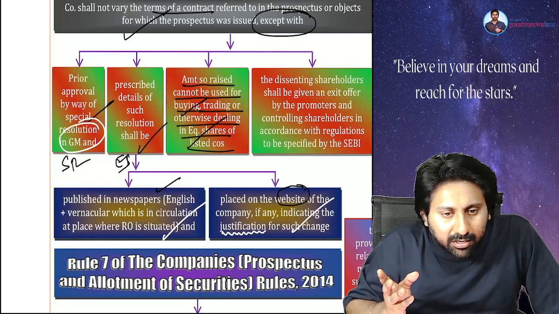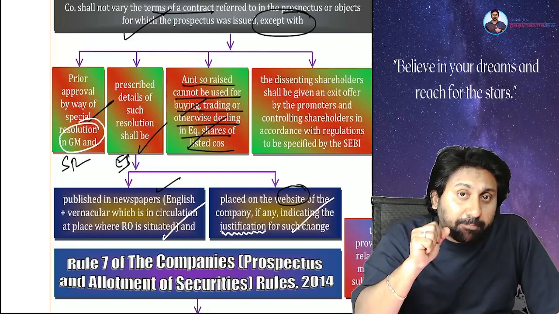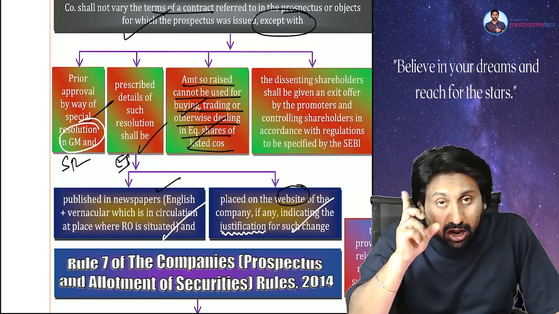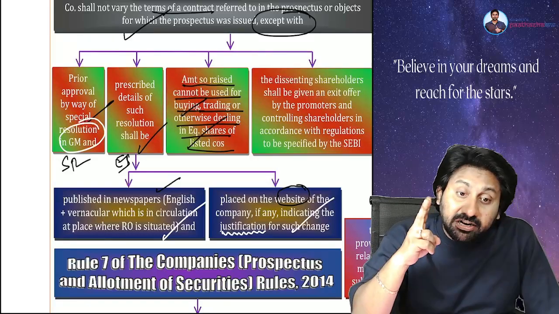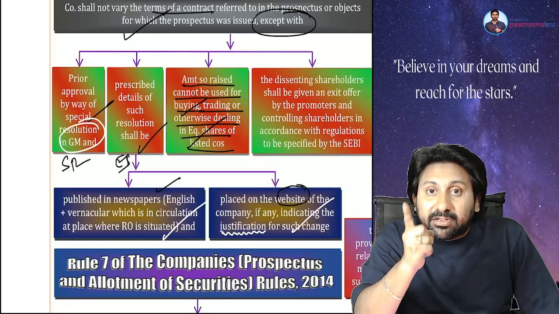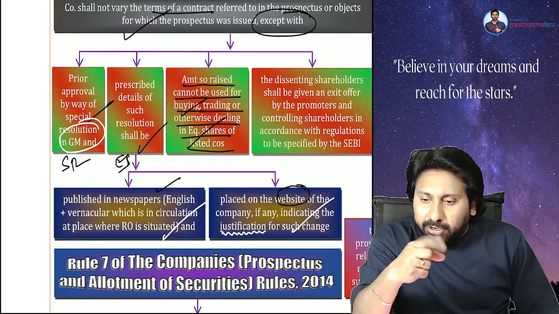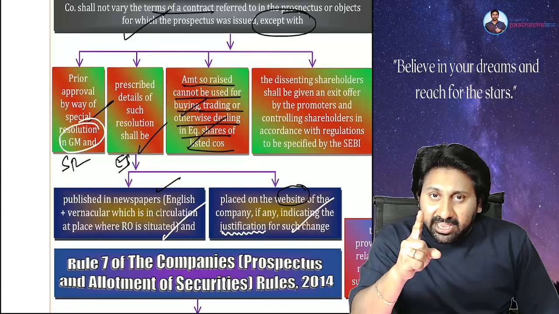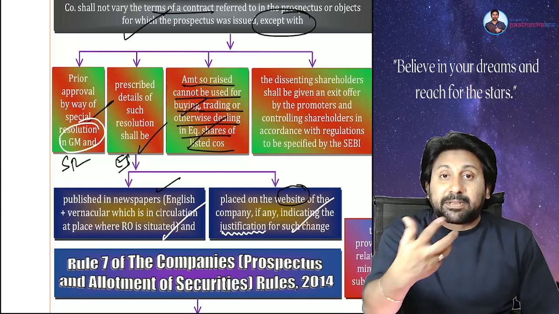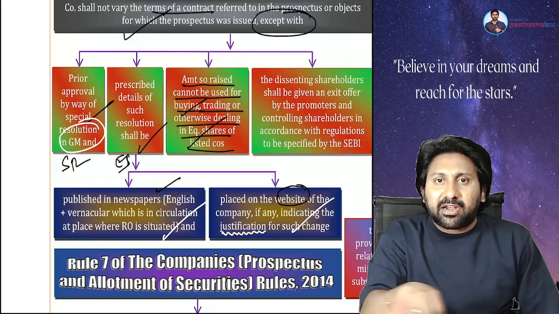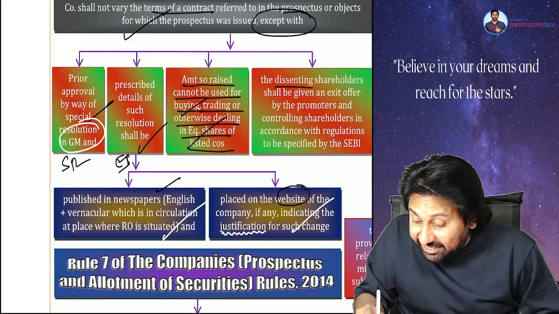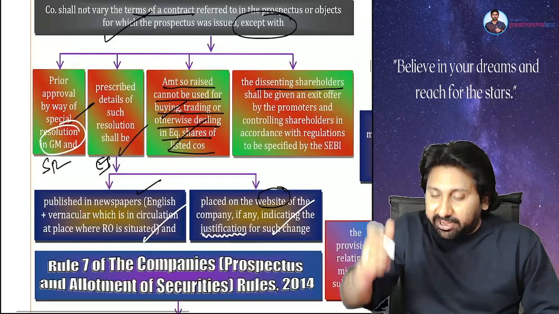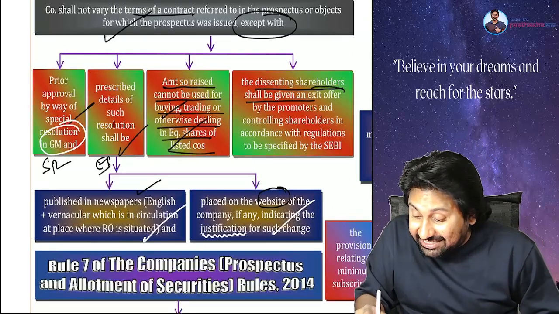Correct or not? And how many can disapprove? Out of 100, 75 said yes. Means how many are disapproving? 25 are disapproving. Respect the 25 also. Just because of the reason that they said their voice is not representing. Don't take them for granted. That's why what it said. See, the dissenting shareholders and the balance 25 shall be given an exit offer.